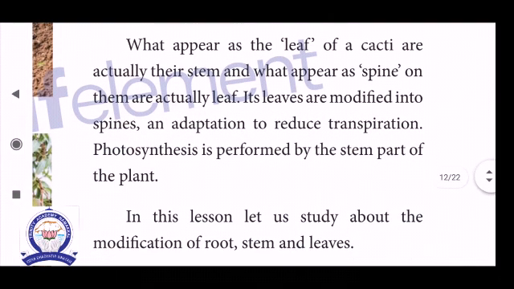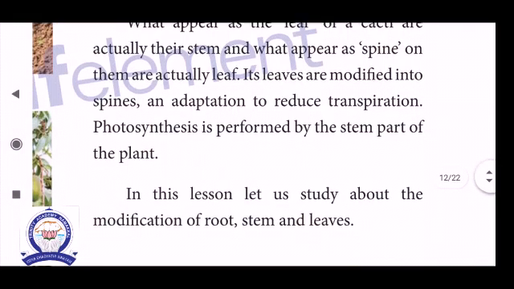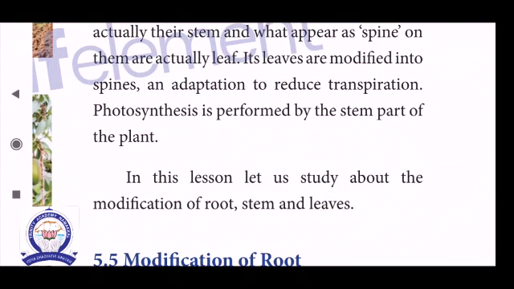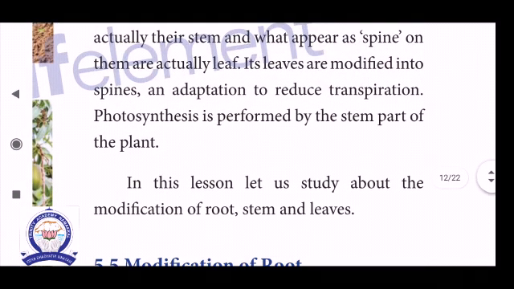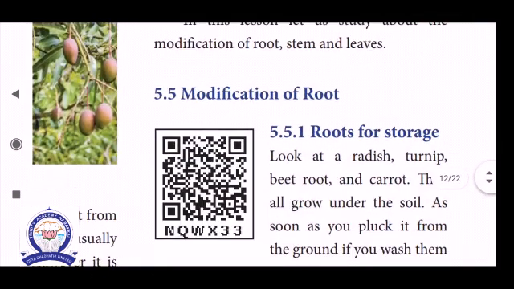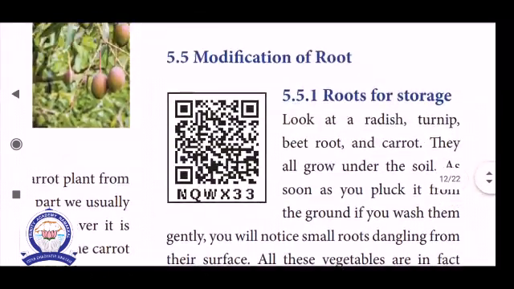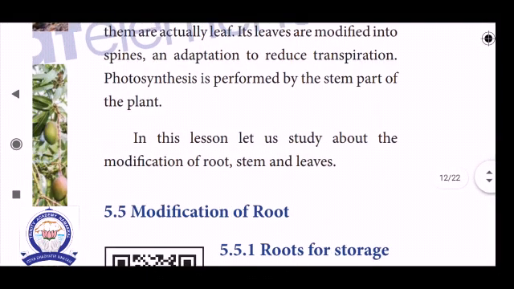The leaves are modified into spines as an adaptation to reduce the loss of water by excess transpiration, and photosynthesis is carried out by the stem part of the plant. Okay, that's all.